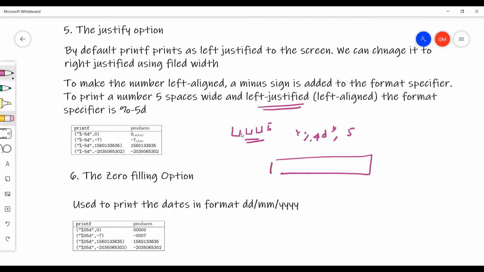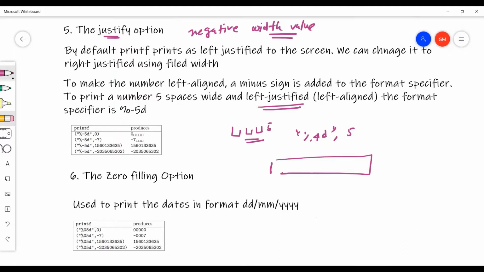So what you can do, instead of passing a positive width value, you can pass a negative width value. Okay, this is called a negative width value. How to do that? See how I am doing the negative width value.